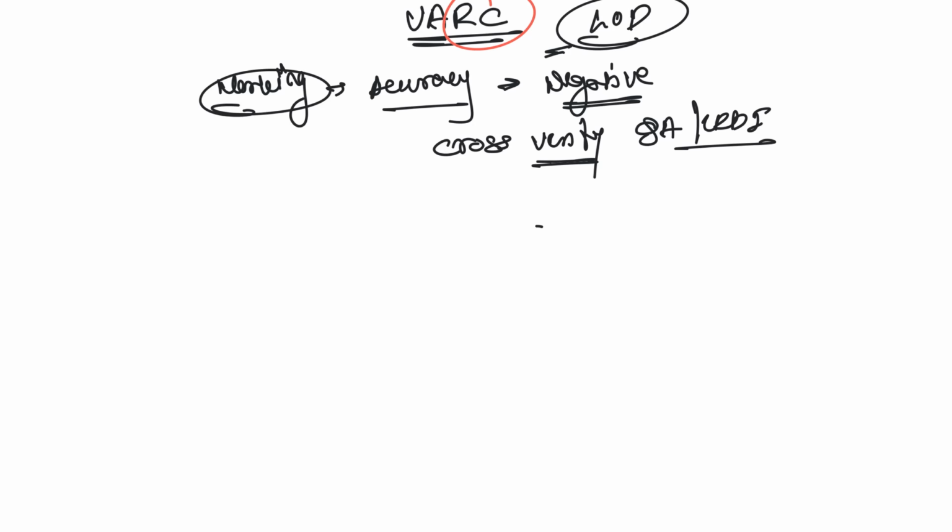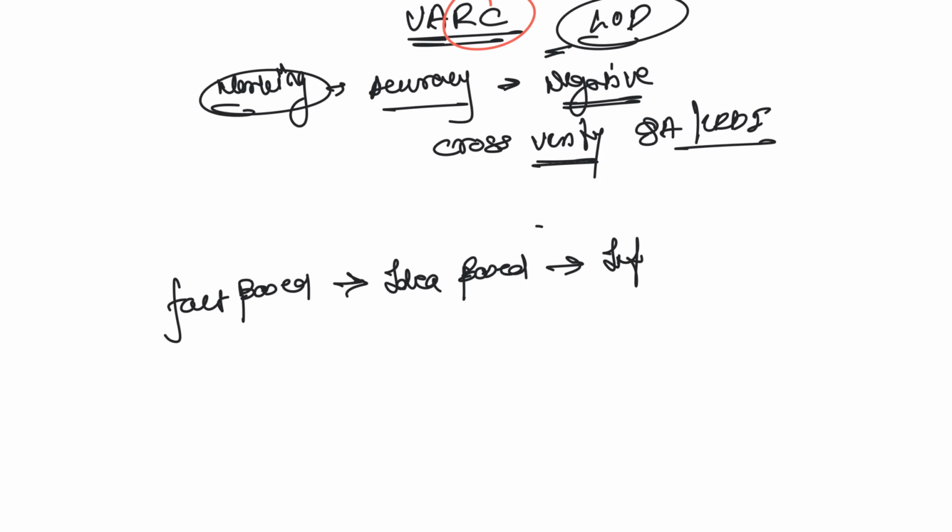Now, to define the level of difficulty, there are three areas. The number one thing you need to understand is how many questions are fact based, then how many are idea based, and then how many are inference based. It's a good thing for all of you that over the last 3 to 4 years, inference based questions are not coming into CAT as such. You will find roughly 2 to 3 questions based on inference out of those 24 questions.